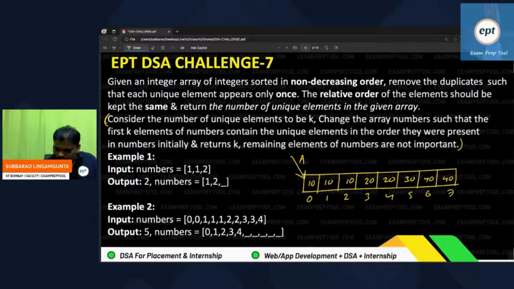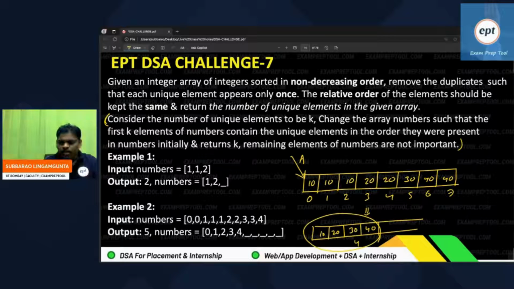If you observe, the array should be like this: 10 here, 20 here, 30 here, 40 here. Those are the unique elements, and you have to return the number 4. What about the other elements? It's up to you. No need to waste your time on them. Your concentration part is this only.